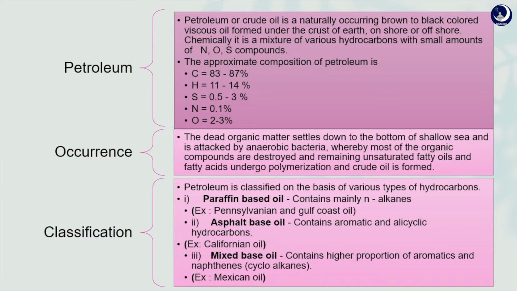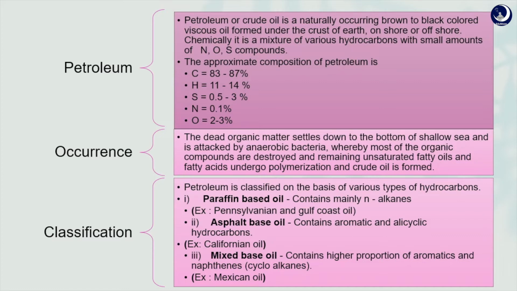And what is the occurrence of petroleum? It is nothing but the origin of petroleum. It is formed by organic matter which is present in the marine sediments, that is, dead organic matter: the dead plants, the dead animals and so on. They settle down to the bottom of the sea and are attacked by anaerobic bacteria.